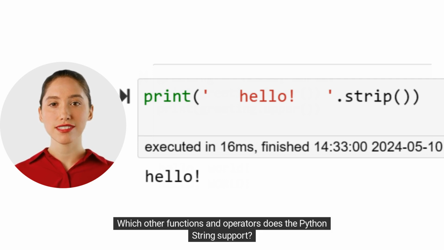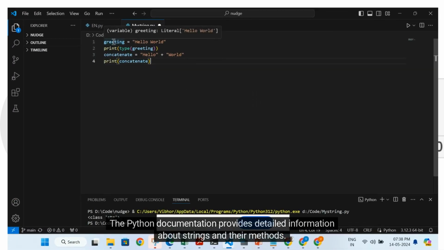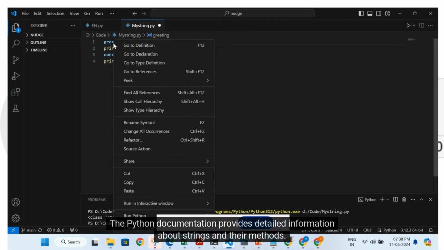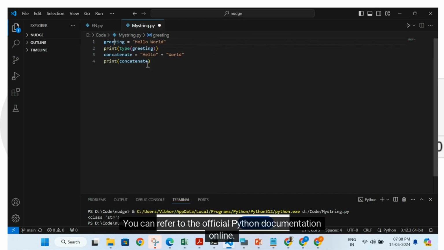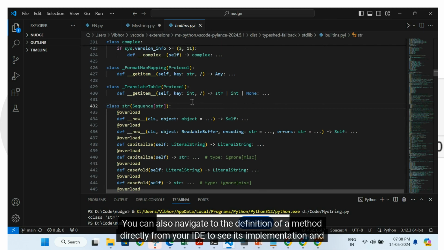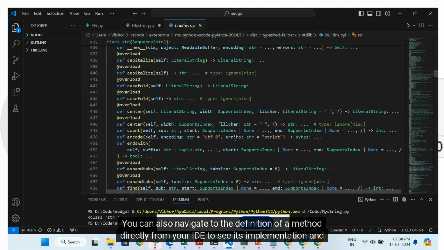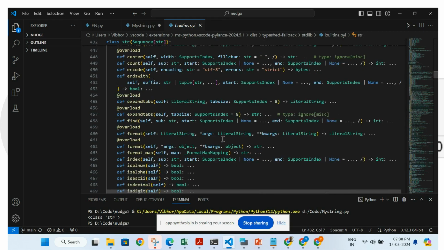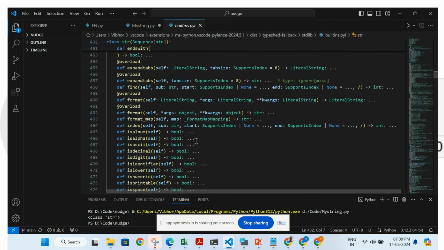Which other functions and operators does the Python string support? How can we find that? The Python documentation provides detailed information about strings and their methods. You can refer to the official Python documentation online. You can also navigate to the definition of a method directly from your IDE to see its implementation and documentation. Refer to the video on your screen.